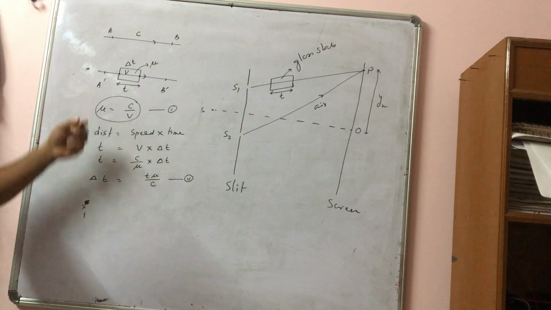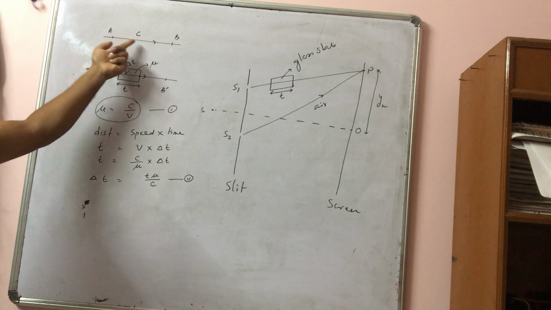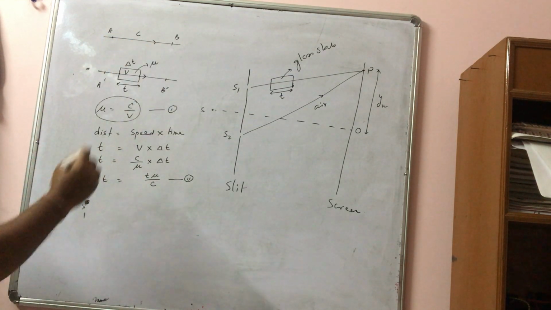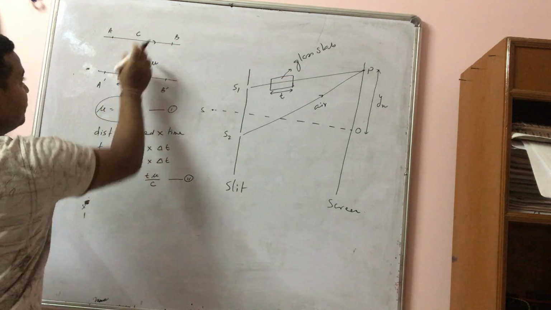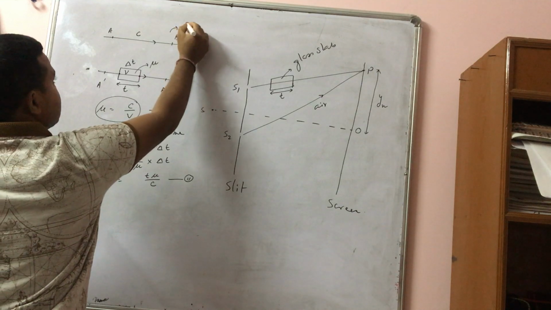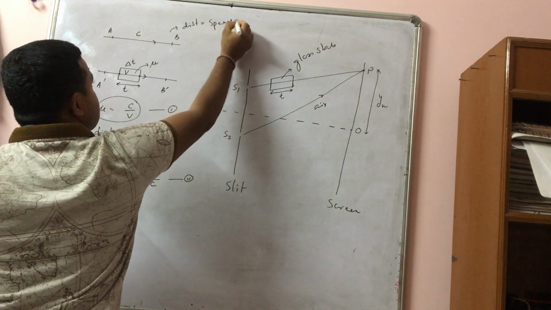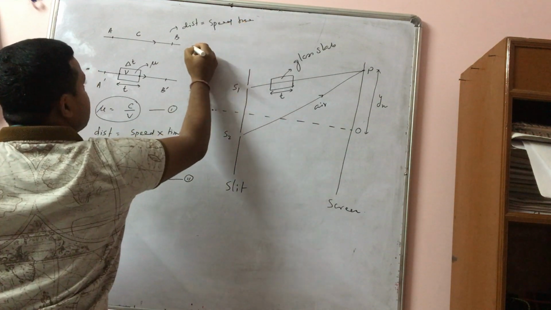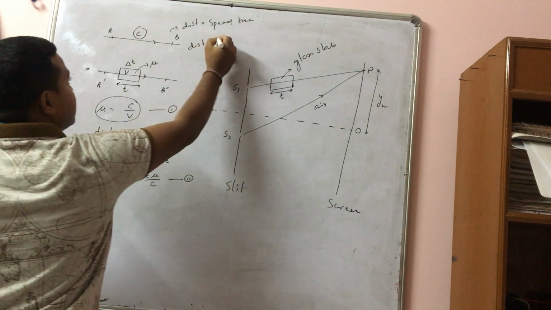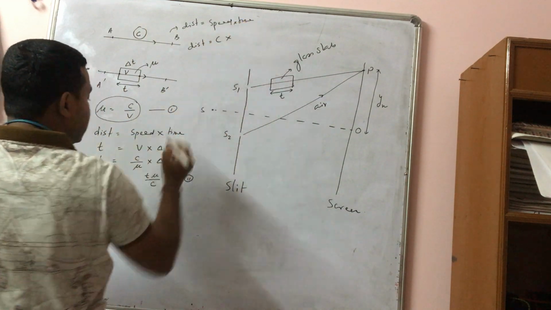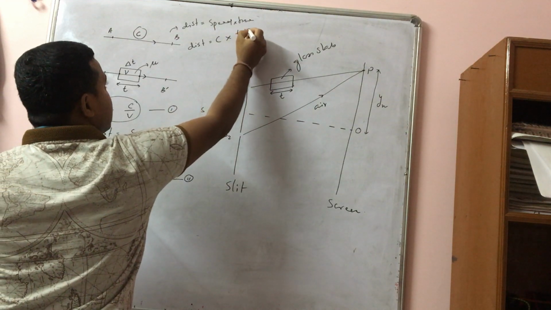Now let us find out how much distance the light covers in the same time if it passes through air in this medium. Distance is speed into time. Here the speed is c, and the time I have already calculated, it is T mu by c.